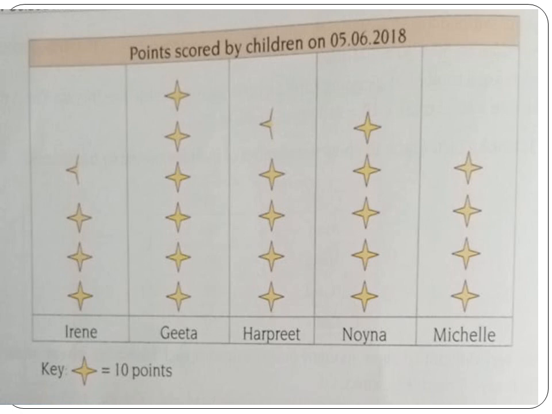So here you can see half a star representing 5 points. In the same way, Harpreet has scored 45 points. Here you can see half a star representing 5 points. 1, 2, 3, 4, plus half, it is 45 points.